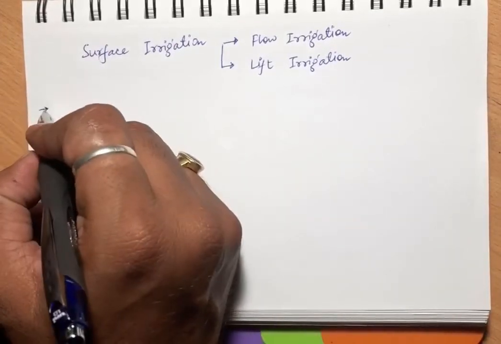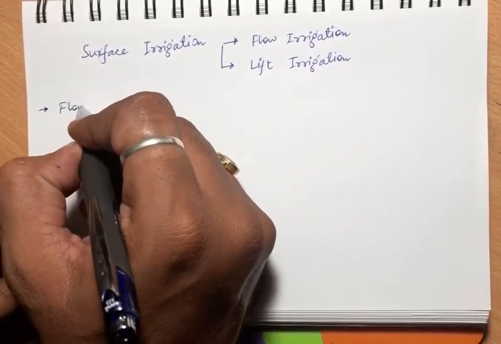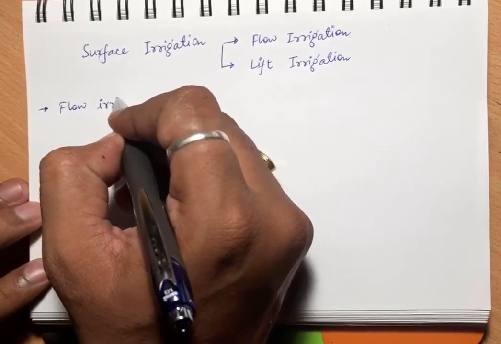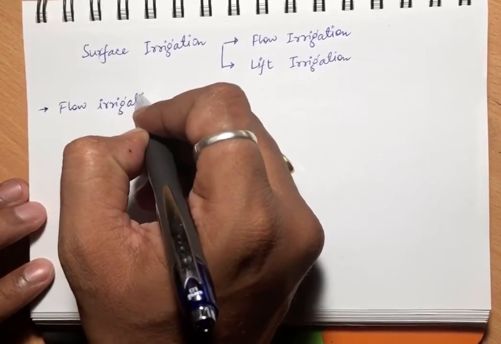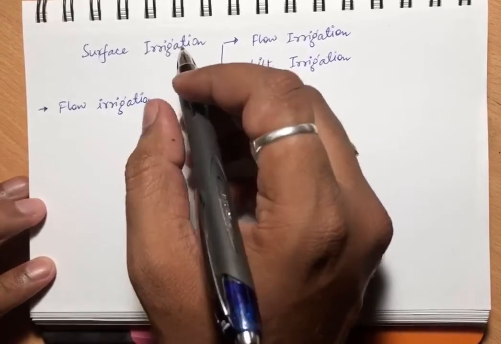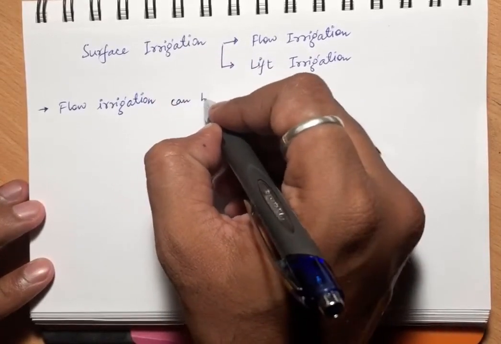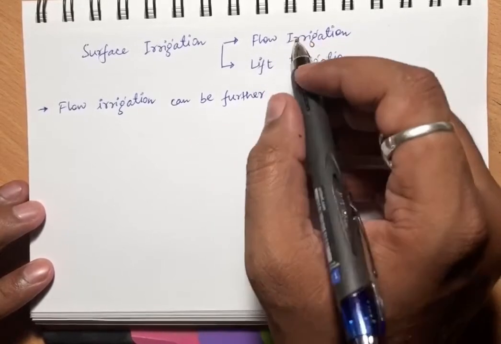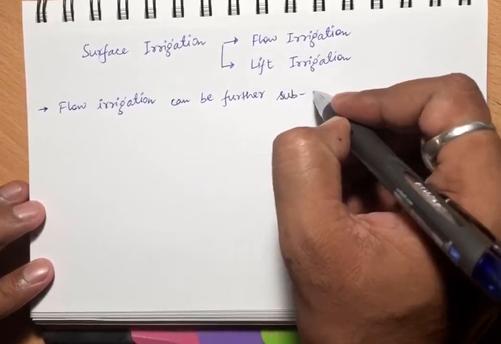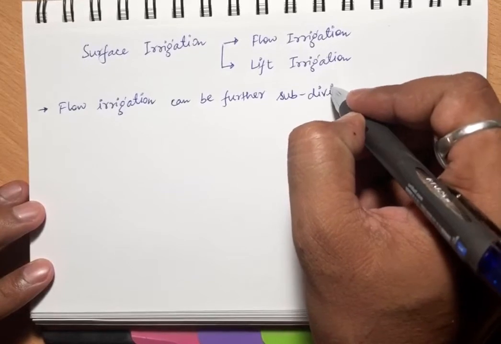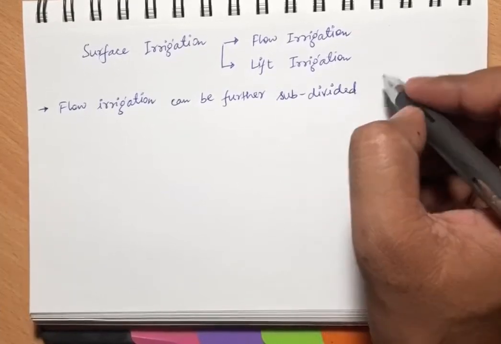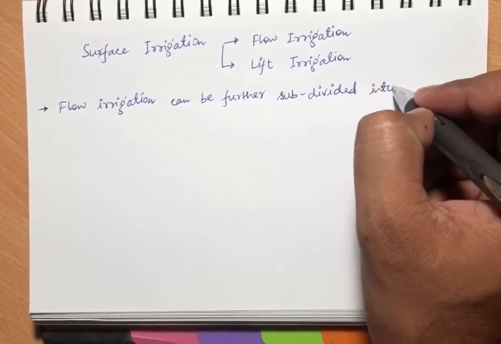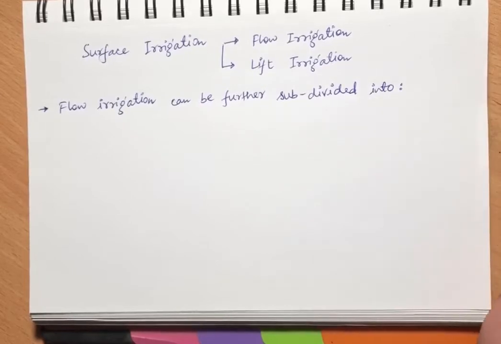Now flow irrigation can be further subdivided into two categories.